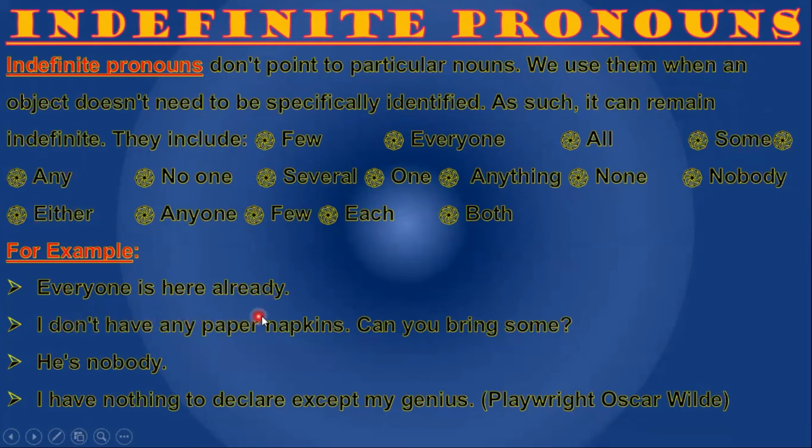For example, everyone is here already. Everyone is an indefinite pronoun. I don't have any paper napkins. Any is an indefinite pronoun. Can you bring some? Some is an indefinite pronoun. He is nobody. Nobody is an indefinite pronoun. I have nothing to declare except my genius. Nothing is an indefinite pronoun. Got it?